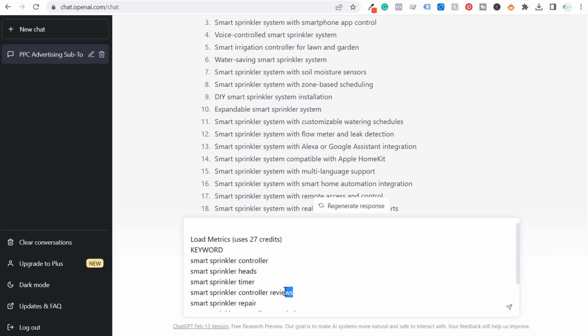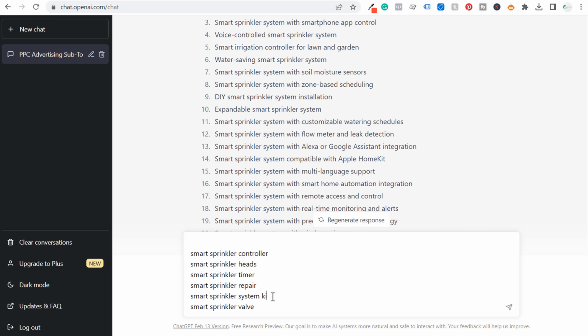Now let's get rid of controller reviews. Okay, so we have smart sprinkler controller, heads, timer, repair, controller, Google Home. Maybe we'll get rid of these two right now. We'll just do system kit, let's just do system, and we have valve. So we have 1, 2, 3, 4, 5, 6 different long tail keywords.